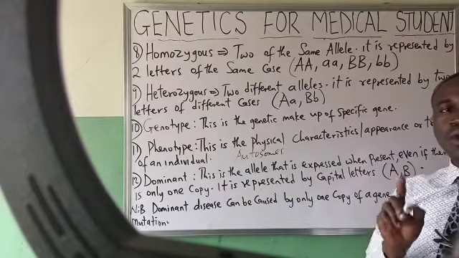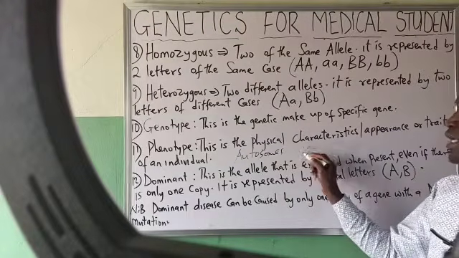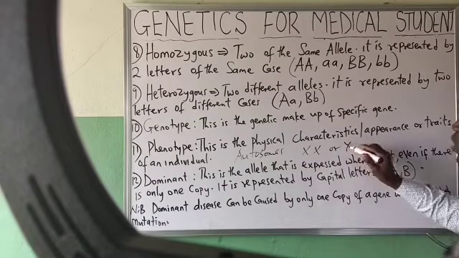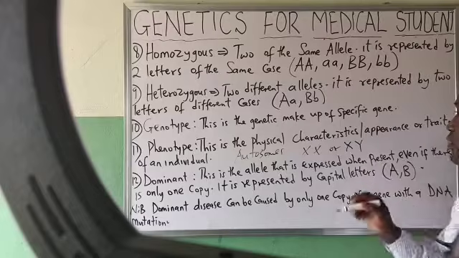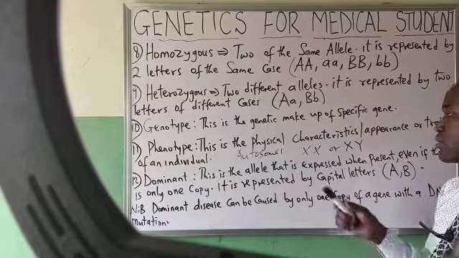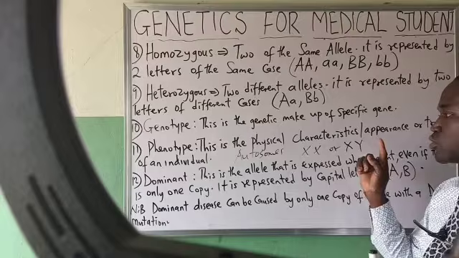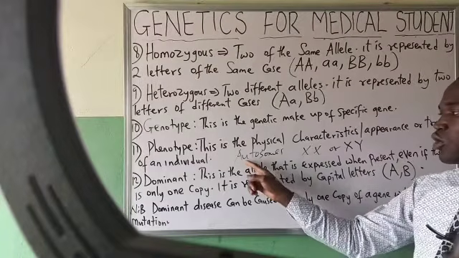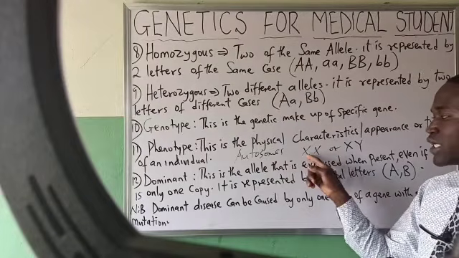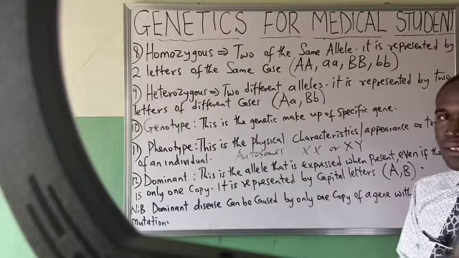Then the remaining one pair of chromosome, which is the sex chromosome, is XX or what, YY? Is XX, or please, not YY, it is XY. Please, I just want to correct it. It's a mistake, a slip of tongue. Please, of the 23 pairs of chromosomes we have, the 22 pairs are called autosomes, and the remaining one pair is noted to be what? Sex chromosome, XX or XY. Please have it in your mind.